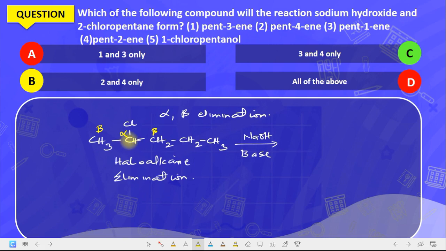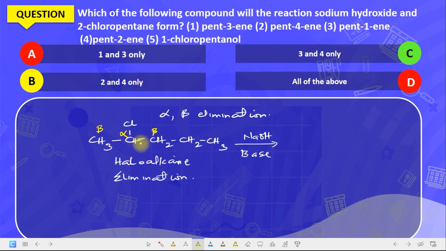Let me take that again. In elimination reaction, you follow the alpha beta elimination procedure in such a way that you eliminate the chloride group on the alpha carbon and hydrogen from any of the beta carbons. Now, in this case, you have two beta carbons. The beta carbons are the carbons closest to the alpha carbon at either side. So at the left hand side you have CH3, and at the right hand side you have CH2. Now you can form two products according to Zaitsev's and Hofmann's rule.